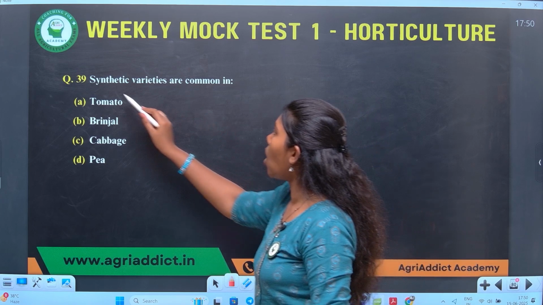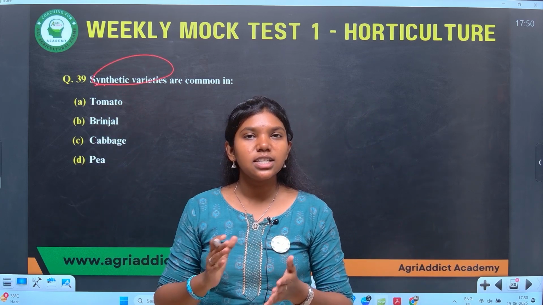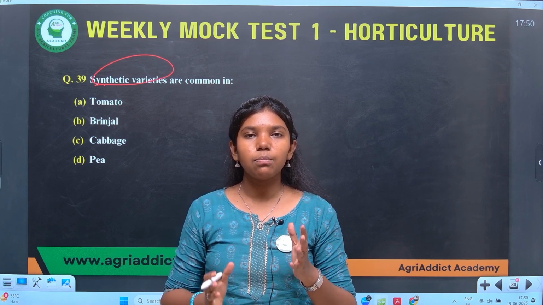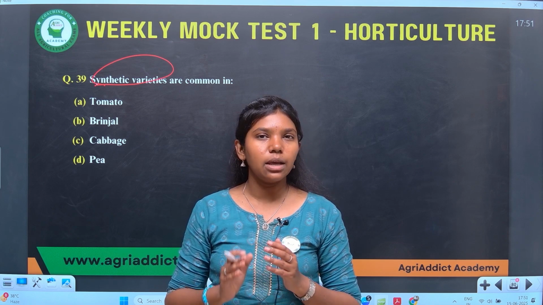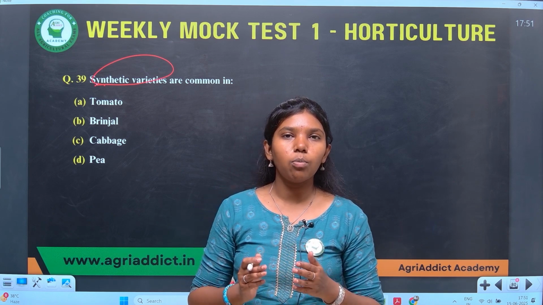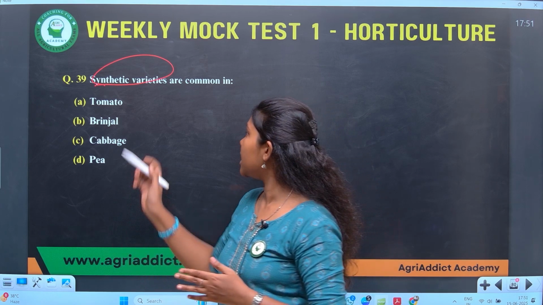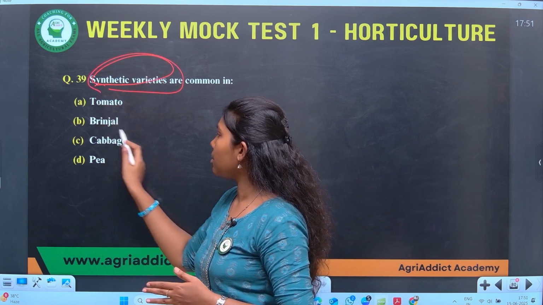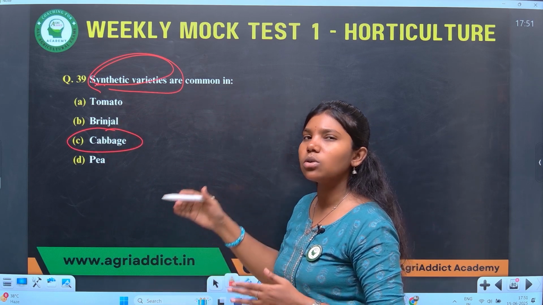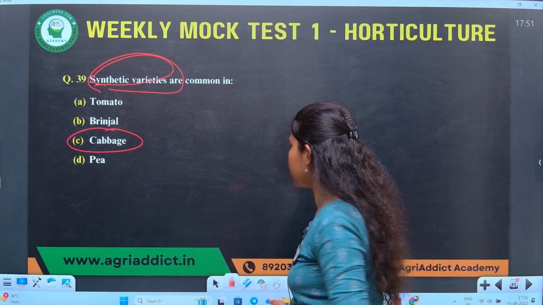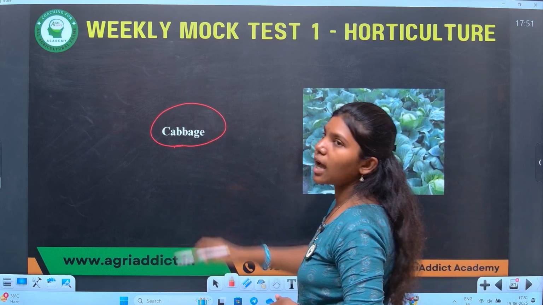Synthetic varieties are common in which crop? First of all, what is a synthetic variety? A synthetic variety is a population of plants developed by intercrossing inbred lines of good combining ability and maintaining the population by open pollination. This is known as a synthetic variety. Majority of synthetic varieties have been developed in cabbage. Therefore, synthetic varieties are more common in cabbage compared to other crops like tomato and brinjal. The answer is cabbage.